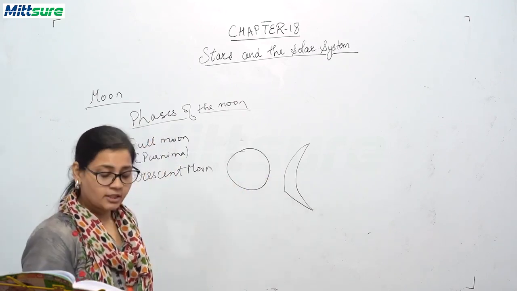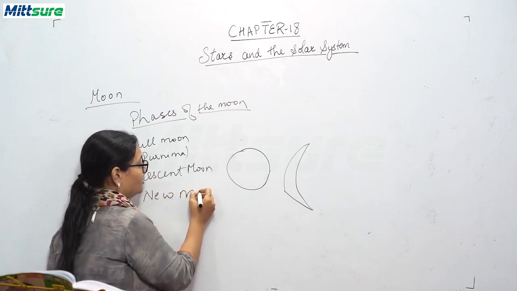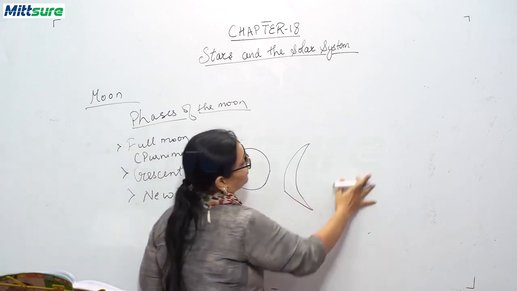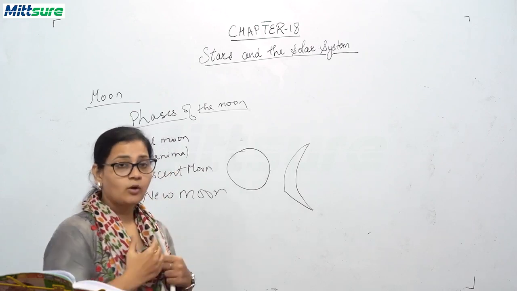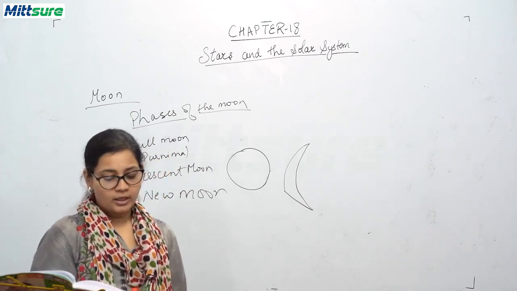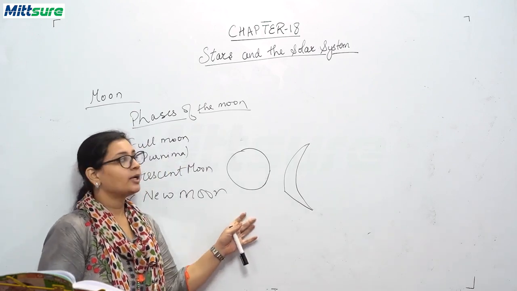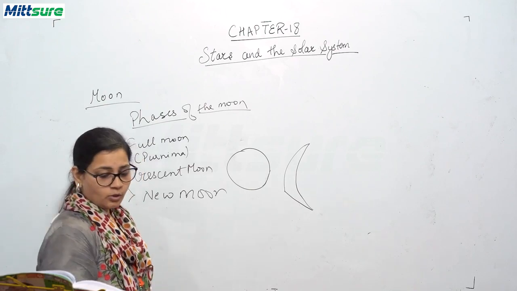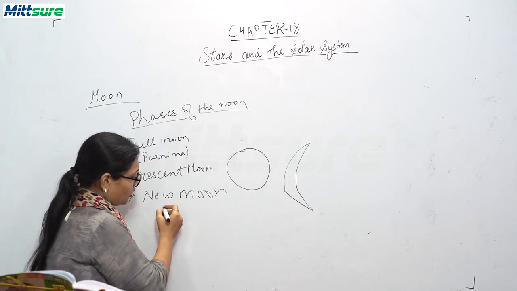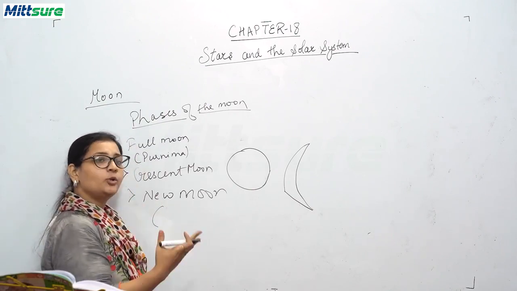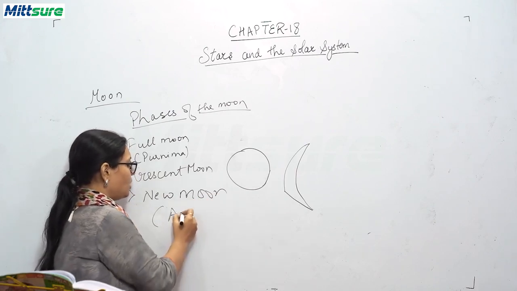Now what is next is new moon. Now what will I be doing? I will be doing nothing, because when no moon is there, when the earth and the sun are on the opposite sides of the moon, then the moon appears completely dark. As a result, we cannot see the moon. And this new moon day in our Indian astronomy is called Amavasya.